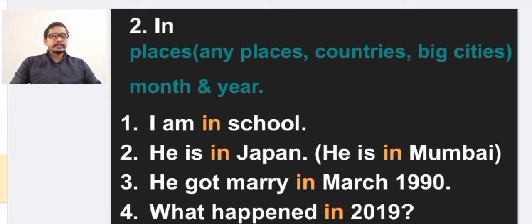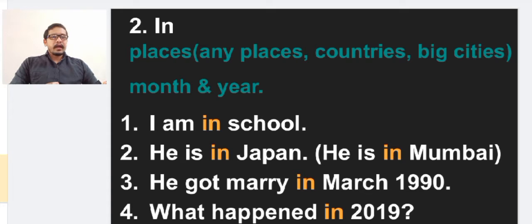He is in Japan. Japan is a particular country, so that's why we have to use the preposition in. He is in Mumbai. Mumbai is a big city, so in front of a big city also we have to use in. We have to use at in front of small towns. If we want to tell big cities, we have to use the preposition in.